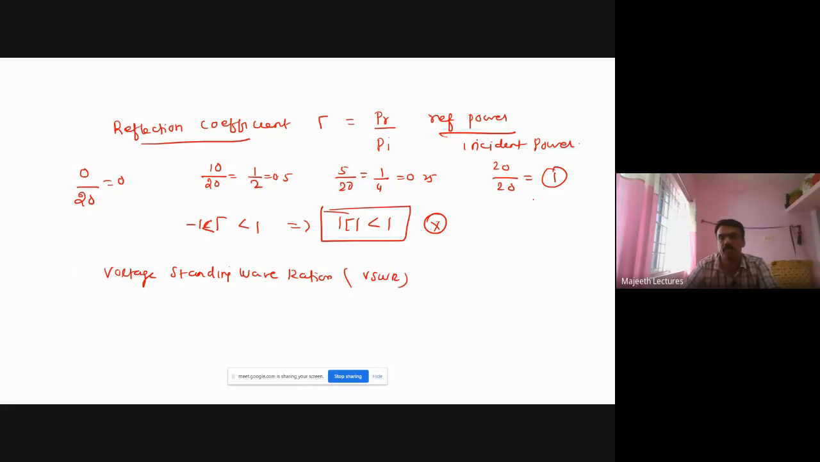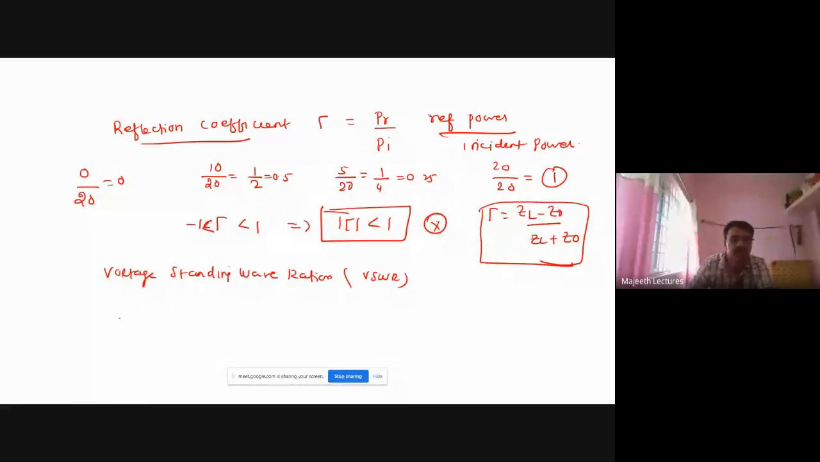VSWR. Before that we must know that gamma is given by ZL minus Z0 divided by ZL plus Z0. This is the formula, and we use it widely.